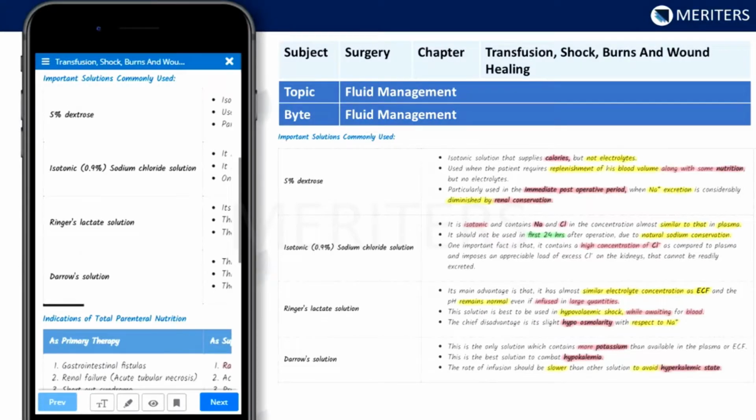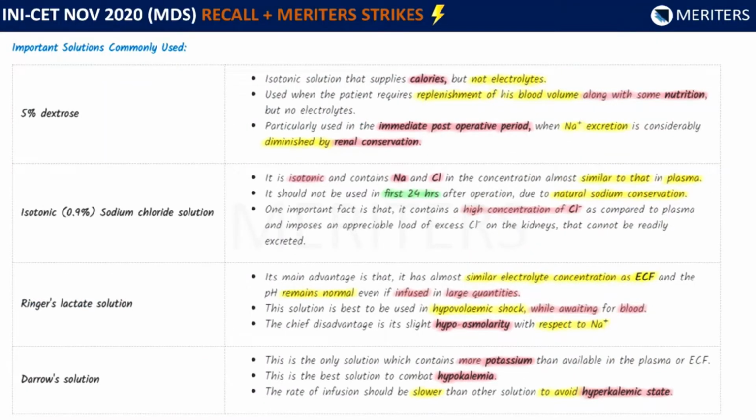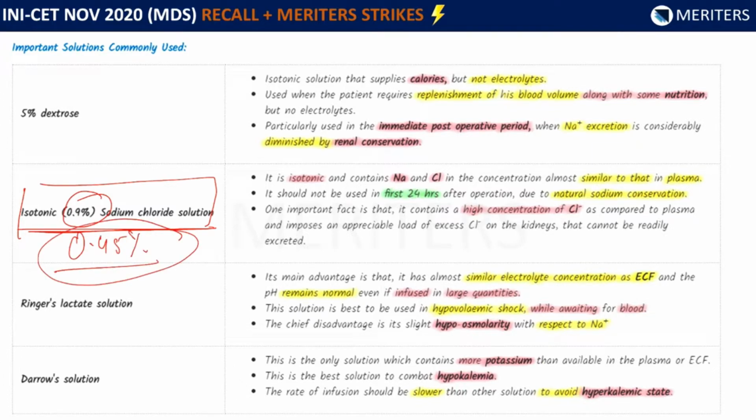Now see, you can find it in the bite. In the bite, the fluids and the important solutions commonly used are given very nicely, and all the uses are given. So in the surgery subject, chapter transfusion, shock, burns, and wound healing, under the topic fluid management, there is a bite named fluid management. There you can find the important solutions which are used commonly. Now here you can find isotonic sodium chloride solution. Isotonic sodium chloride is 0.9%. Now in the question it was given as 0.45%, so that has less concentration than the isotonic one.